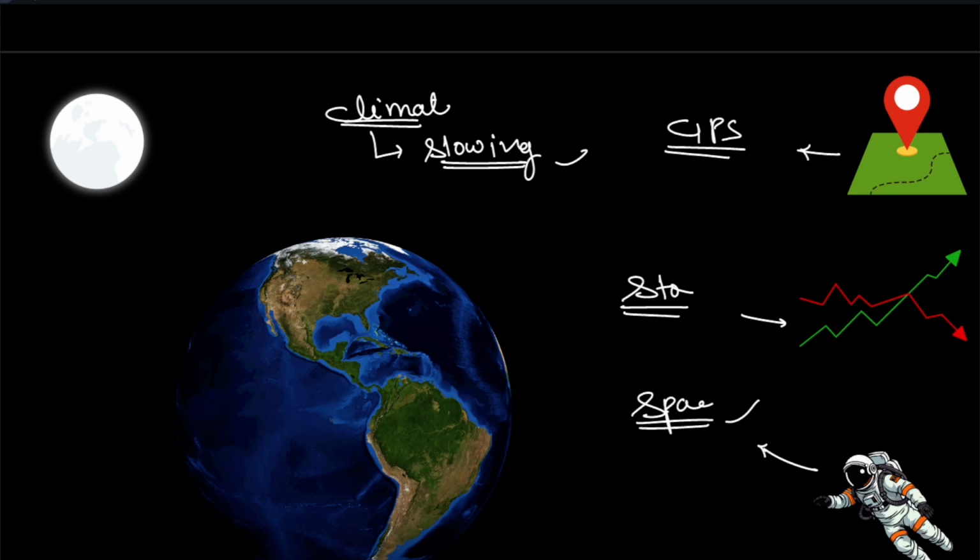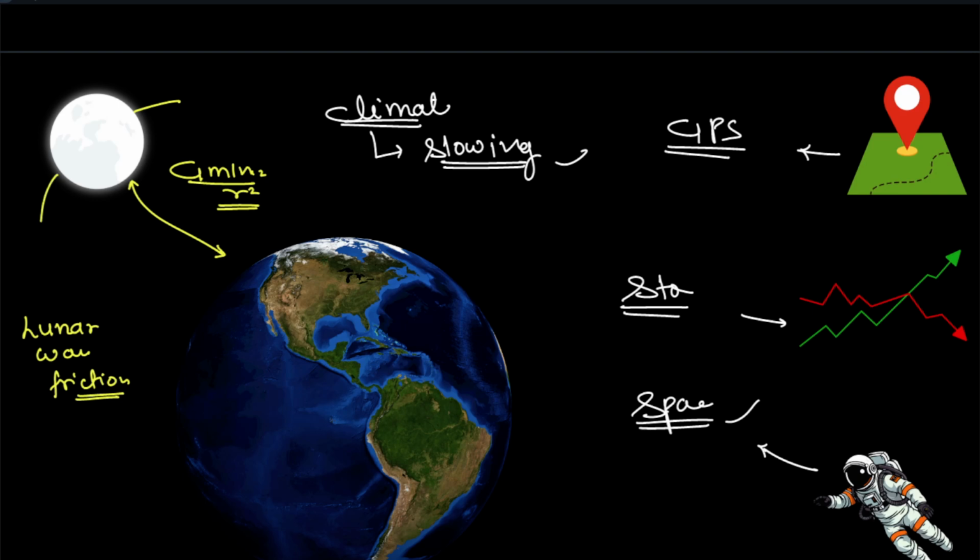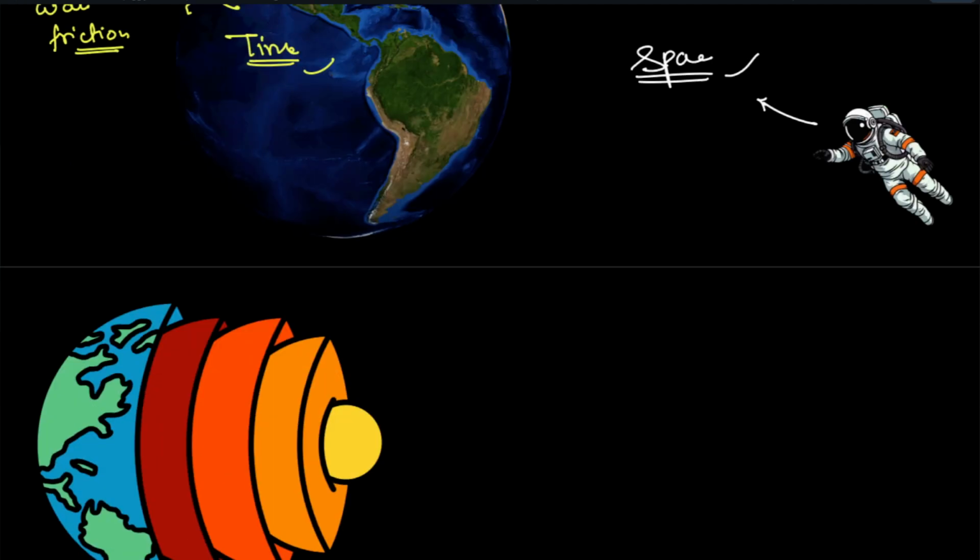One of them is the gravitational pull of the moon. This is known as the lunar wave friction. As you know, the Earth and the Moon both exert a gravitational force, the formula of which is G m1 m2 upon r squared. This force is very small, but it keeps the moon in its orbit. But the moon also exerts a force which attracts the waters on the earth, so it impacts the time on earth also. So now we can see two factors. There is a third factor also.